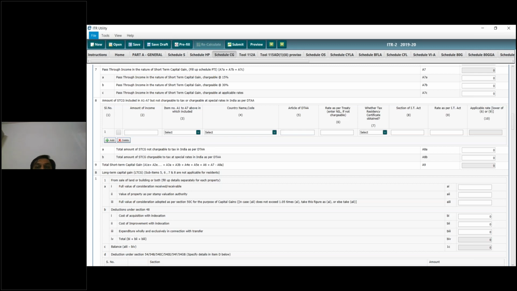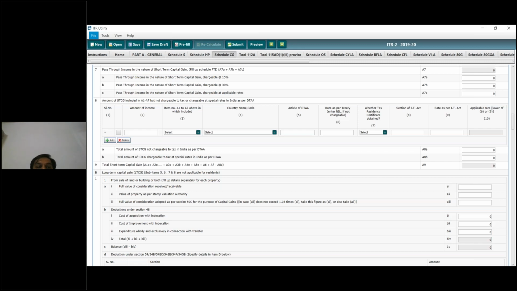There is a DTAA agreement, and we will have to check it on incometaxindia.gov.in, where we visited earlier. You can go and check on the website whether we are in that treaty. If yes, then we will not be paying tax over here. We cannot pay tax twice, so we will be paying tax in only one of the countries.